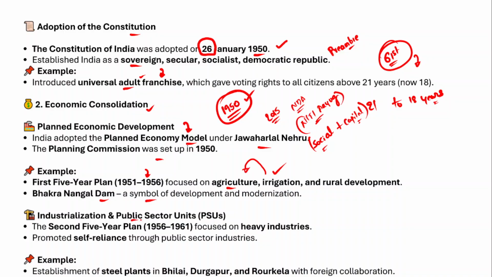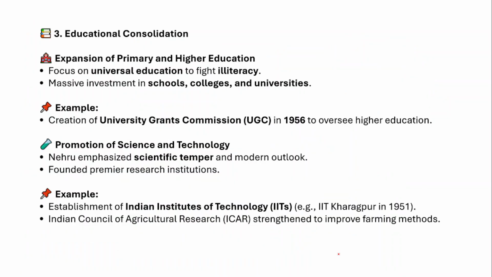We need to talk about industrialization and the public sector units, because the second 5-year plan focused on industrialization, right? In 1956 to 61, it focused on heavy industries, right? It focused on heavy industries, and it promoted self-reliance through public sector industries. The examples would be the establishment of steel plants in Bhilai, Durgapur, Rourkela, right? All these are examples of the focus on industrialization with foreign collaboration.